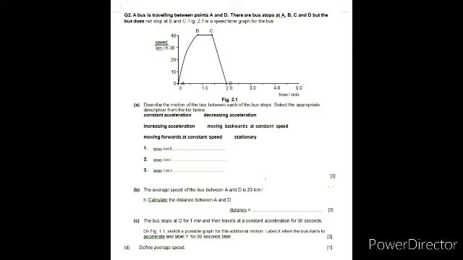Besides that, it moves for 30 more seconds. It stops at D for 1 minute and then it moves for 30 seconds, fine. So you have to label X where the bus starts to accelerate, and where it stops you have to write Y.